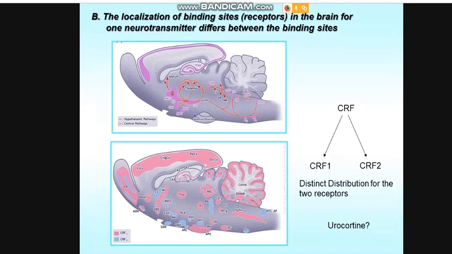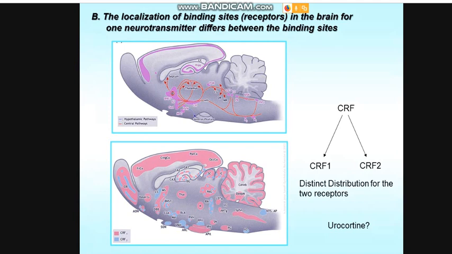In pink, you have CRF1, and in blue, CRF2. As you can see, the distribution between the 2 is completely different.